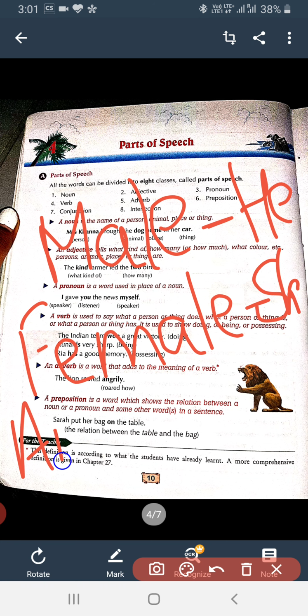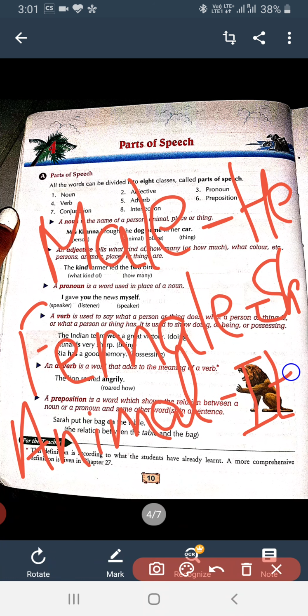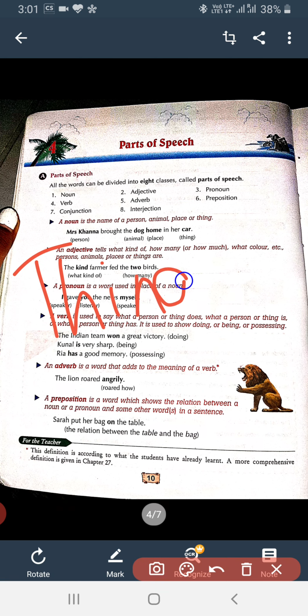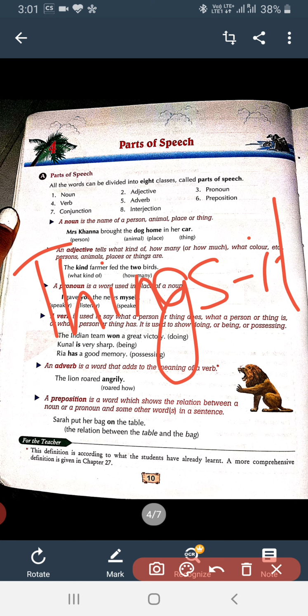For animal, we use it. For things, we use it. You have to remember this, that for male we use he, for female we use she, for things we use it, and for animals also we use it.